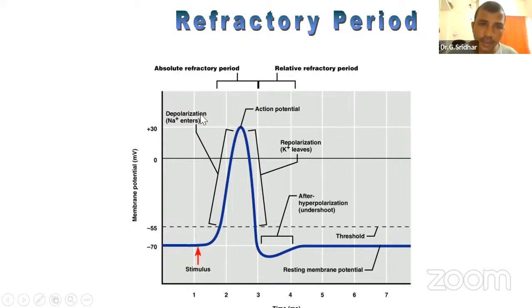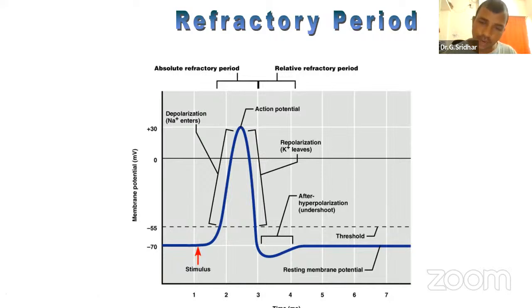This is called depolarization. After reaching the spike potential, that is plus 32, plus 35 millivolts, it comes down. That is called repolarization. Then it goes more than minus 75, coming down below the resting membrane potential. This is called hyperpolarization. After some time, it returns to the polarized condition.